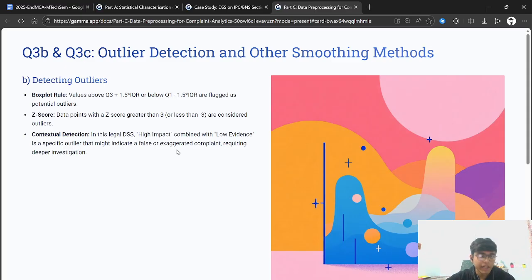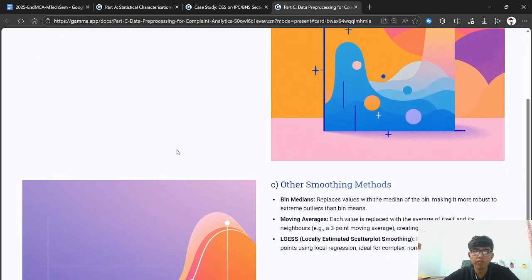Next, for detecting outliers, we can use a box plot: values above the third quartile, that is Q3 plus 1.5 times the IQR, the interquartile range, or below Q1 minus 1.5 times the IQR, are flagged as potential outliers. With the Z score, data points with a Z score greater than 3 or less than -3 are considered outliers. Similarly, in legal DSS, high impact combined with low evidence is a specific outlier that can indicate a false or exaggerated complaint requiring deeper investigation before filing the complaint.